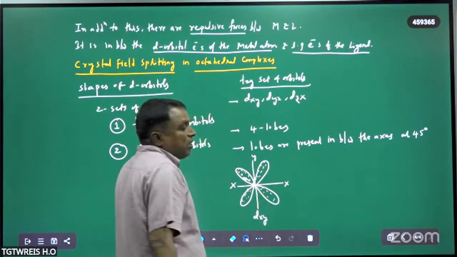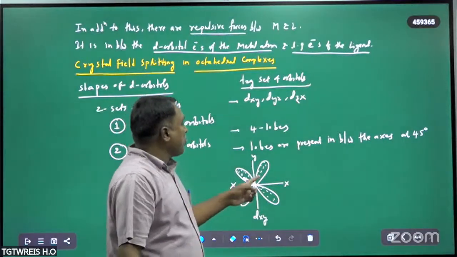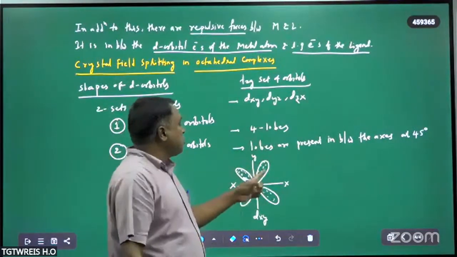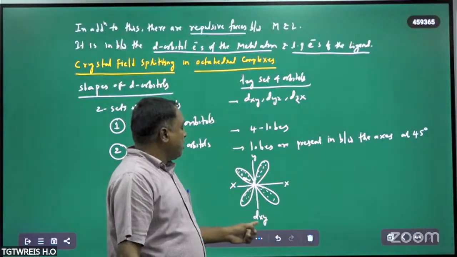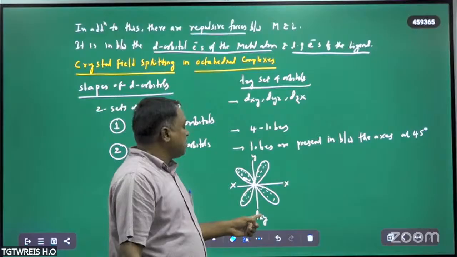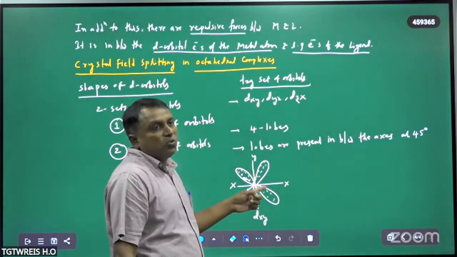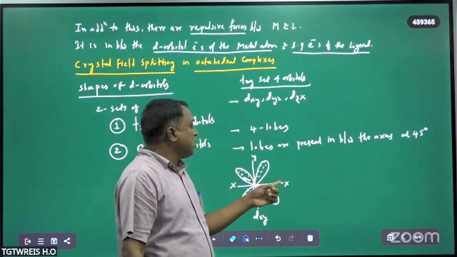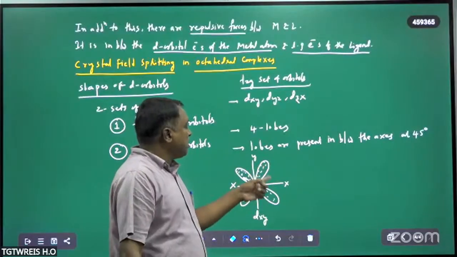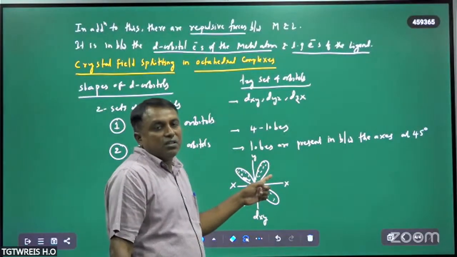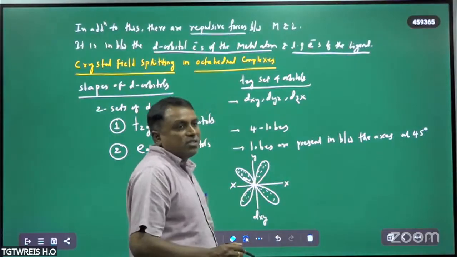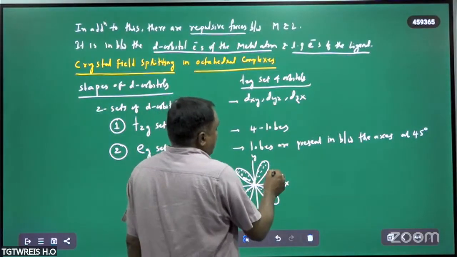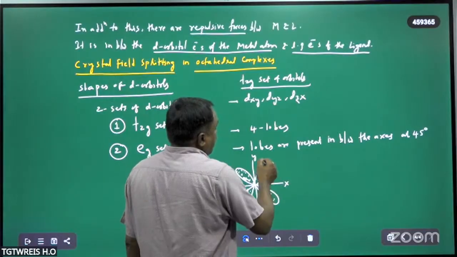This is a d orbital. There are four lobes, and there are nodes for each of dxy, dyz, dzx. There are two nodes, xz and yz. For these xz and yz planes, there is no electron density present. Therefore, psi square is 0 for this area. So this is the xz area, this is the yz area.